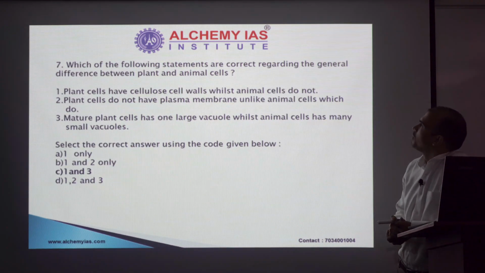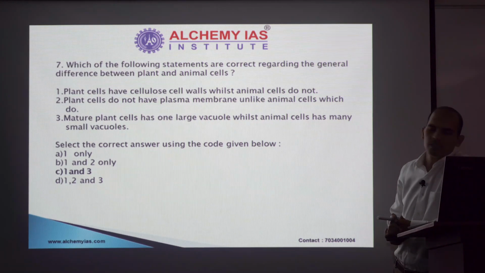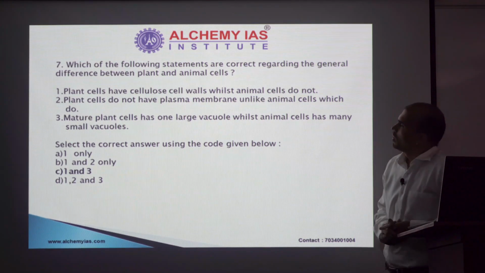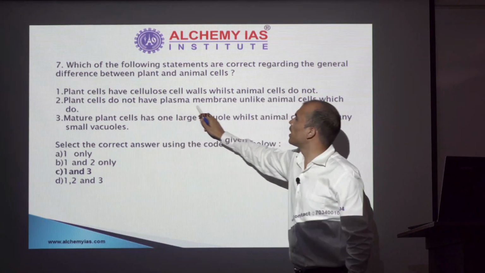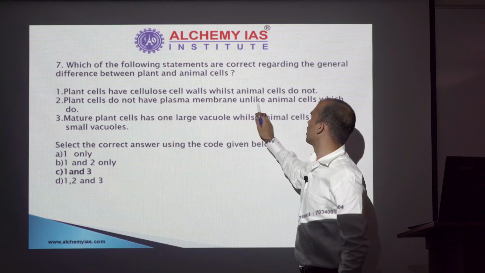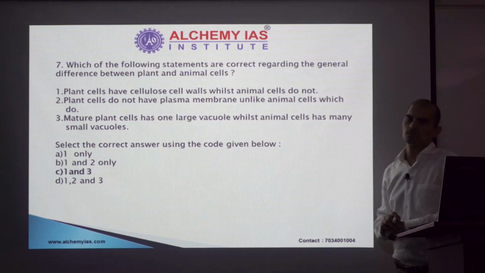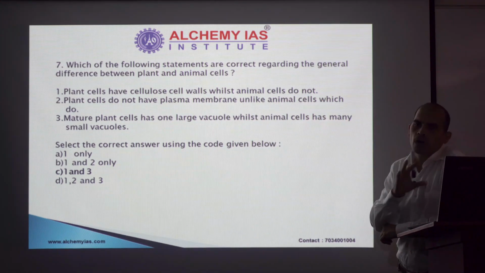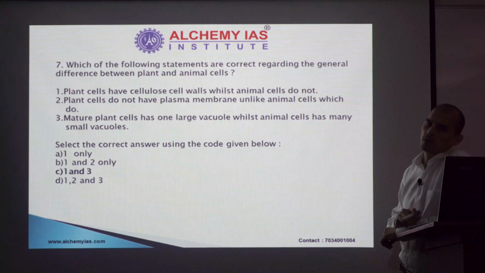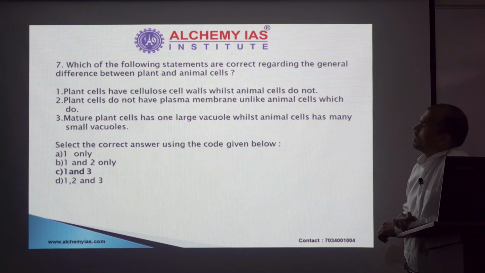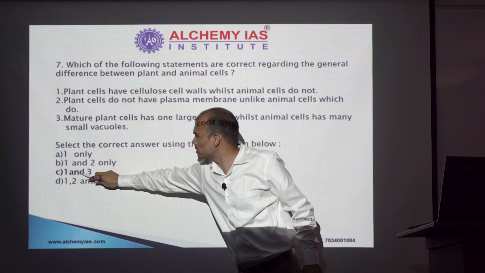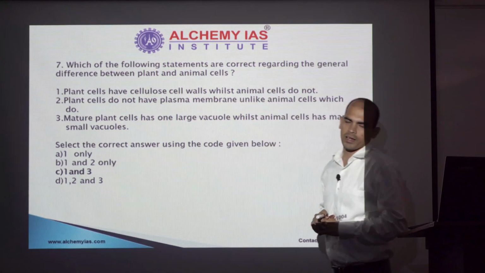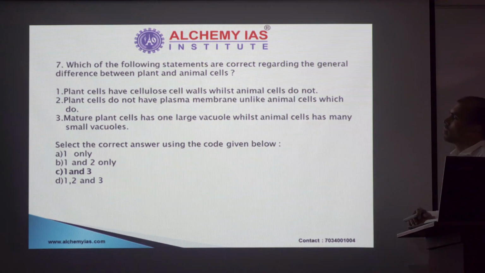Question 7, difference between plant and animal cells. In this option again, if you read statement 2, plant cells do not have plasma membrane, unlike animal cells, which do. Plant cells do have plasma membrane. So statement 2 could have been easily ruled out. So once statement 2 is ruled out, you are left with either option C or option A. Again a 50-50 situation, the answer lies in statement 3.